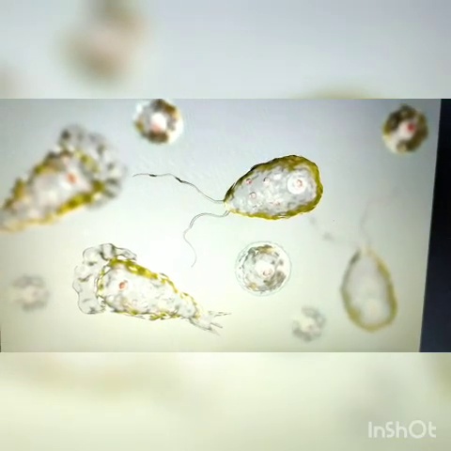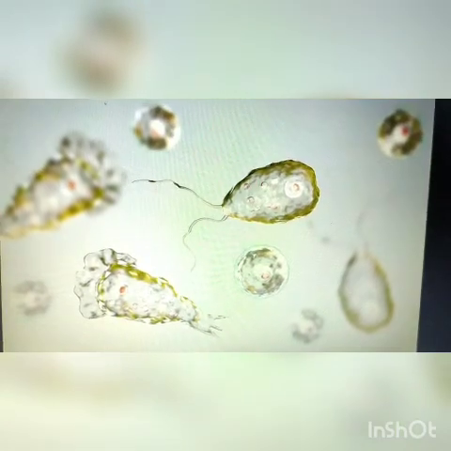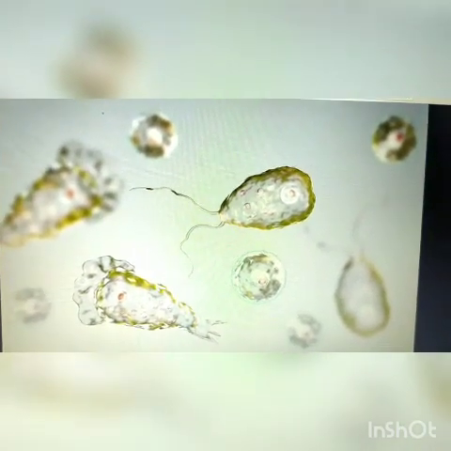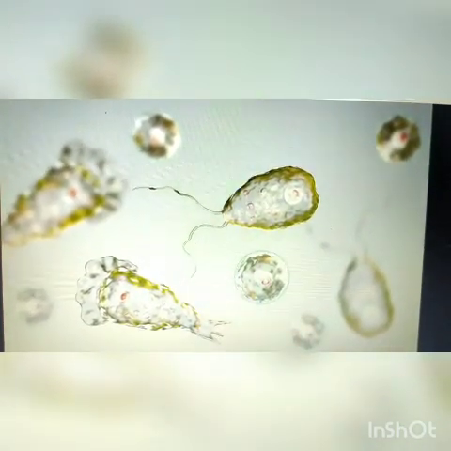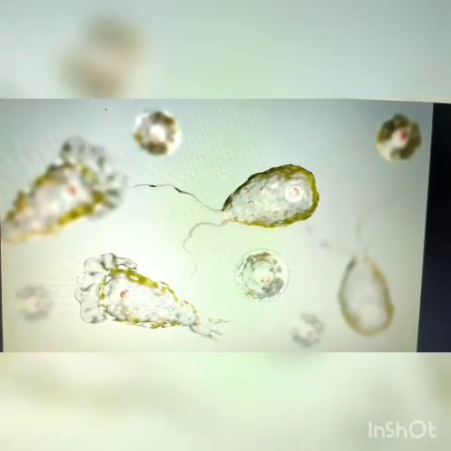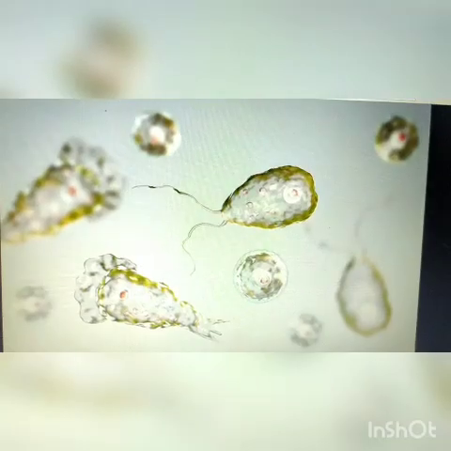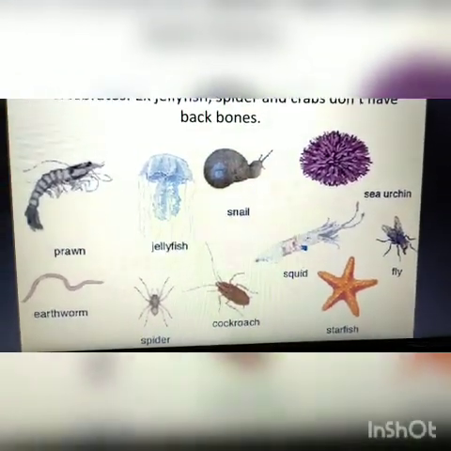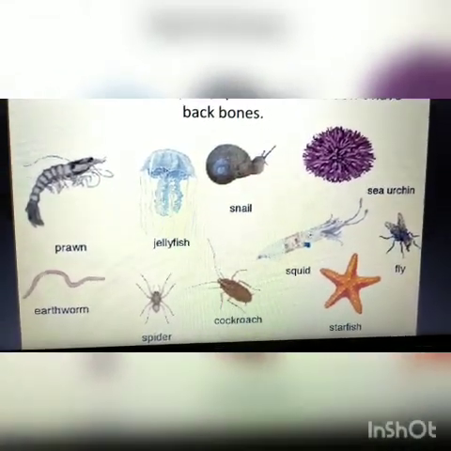That means it is so tiny and small that you cannot see it with your naked eye, so it can be seen under the microscope. So, these are the animals which do not have a backbone.